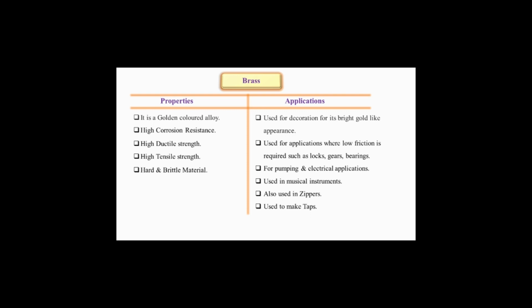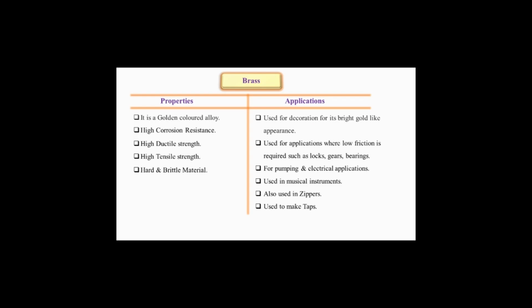Again, used to make taps. This is also, as we have seen in the last slide, that it is used to make taps. Now, guys, all these are the applications and properties of brass. So now I want to tell you that this brass is further classified into 5 types.